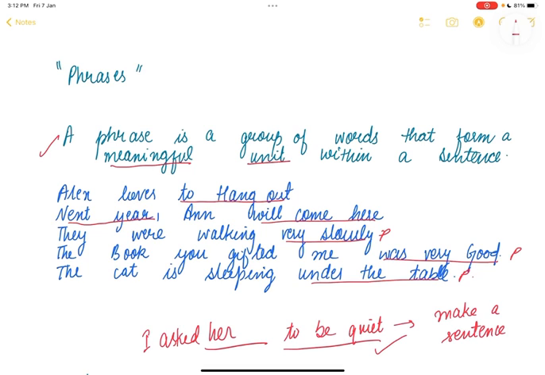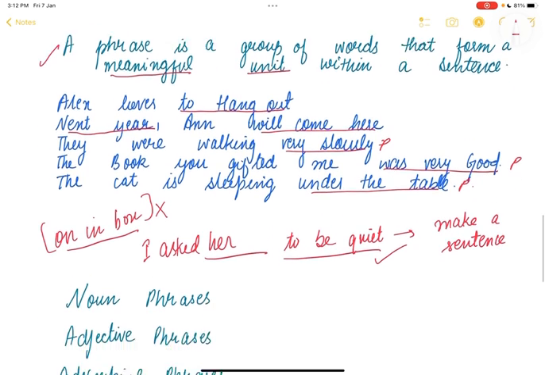But some words do not make any sense, for example, on, in, box. Now, no matter how hard you try, you can't make a meaningful sentence using this because this group of words itself is not meaningful. So it won't be a phrase. So that is the key to understand whether a unit of words is a phrase or not.